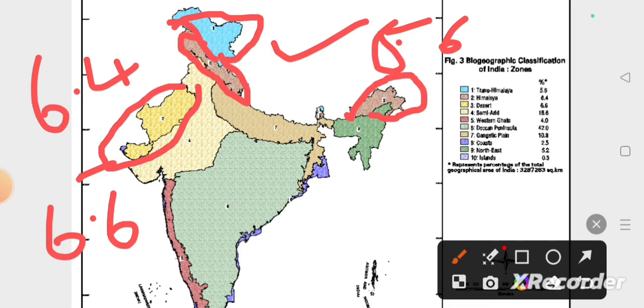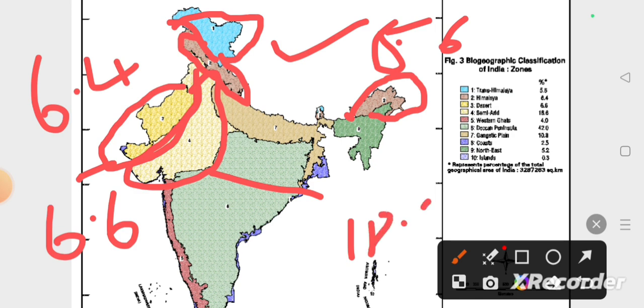And let us discuss the semi-arid region. The semi-arid region consists of 18.6 percent of the total area. It is the transition zone between the desert and the forest of the Western Ghats. This is known as the semi-arid region.